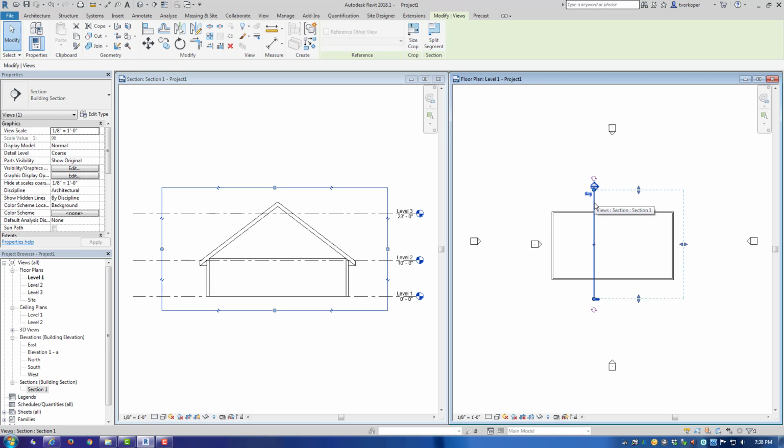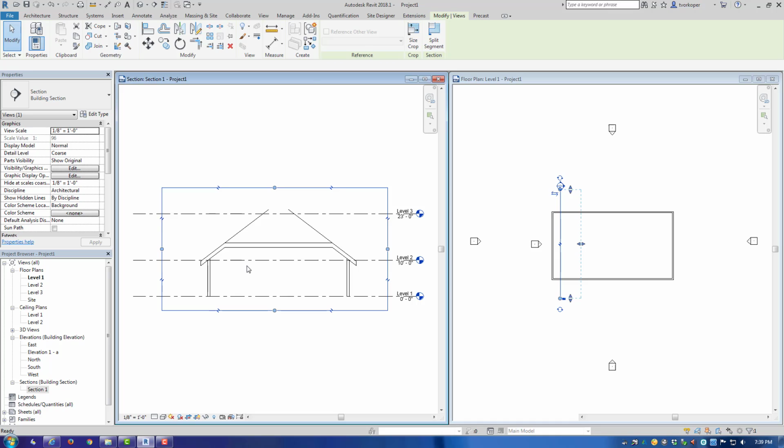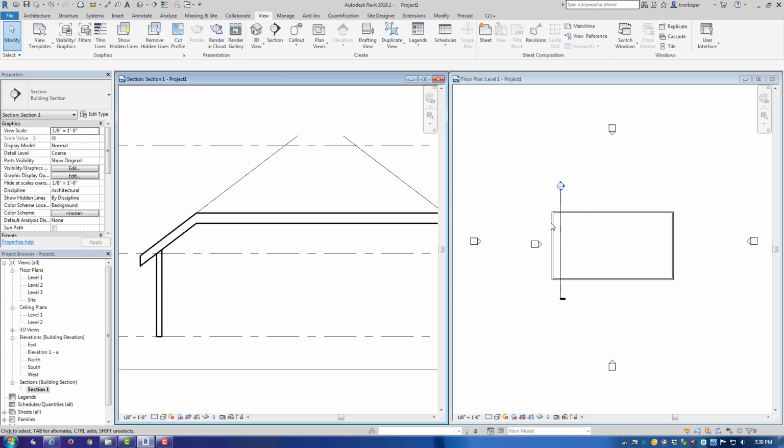If I highlight the section view cut in the floor plan, I can change the depth of view, and you can see as I did that the back wall disappeared. If I drag this to encompass the back wall, you can see that it has appeared again. And if I move in front of the roof ridge, you can see that this is the roof where it is cut at the section line, and this is the outside of the roof looking back.